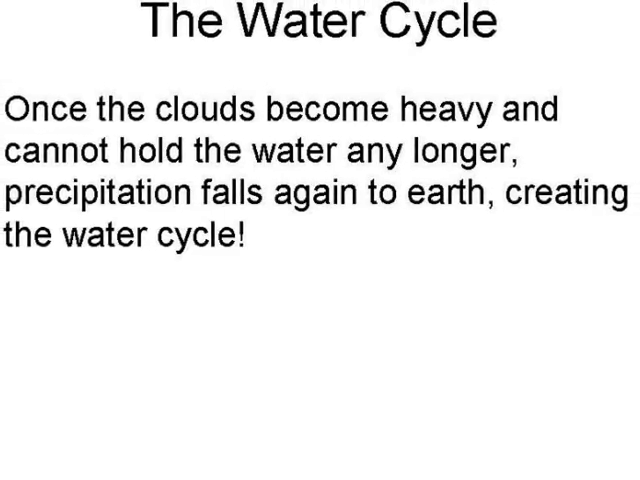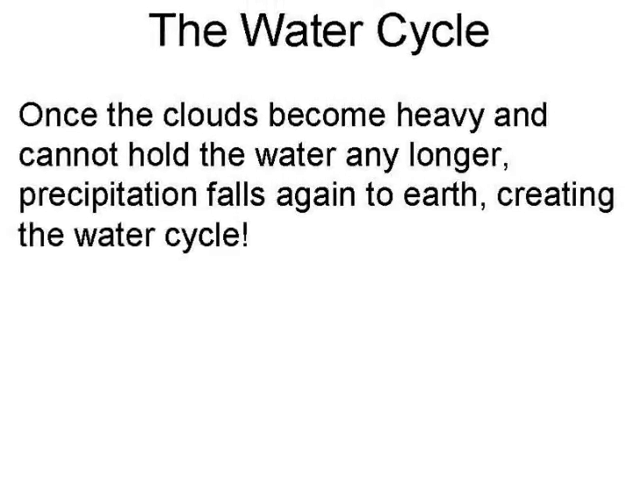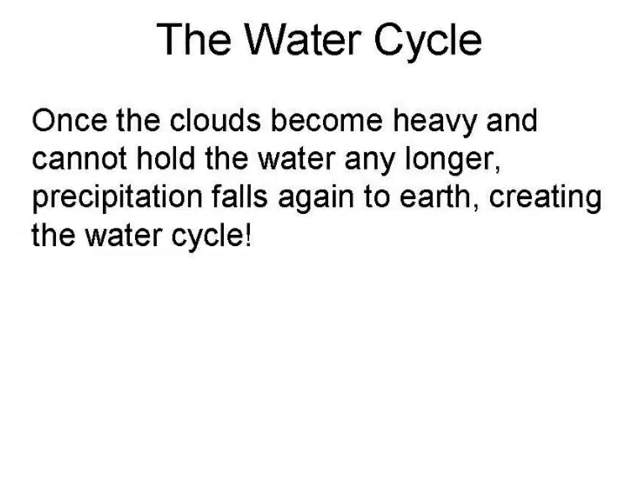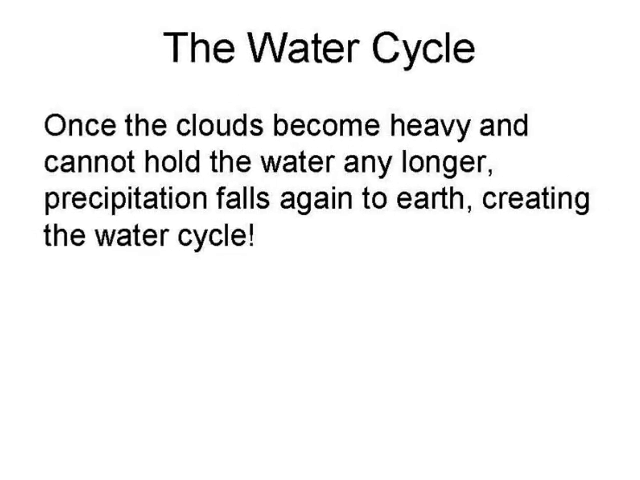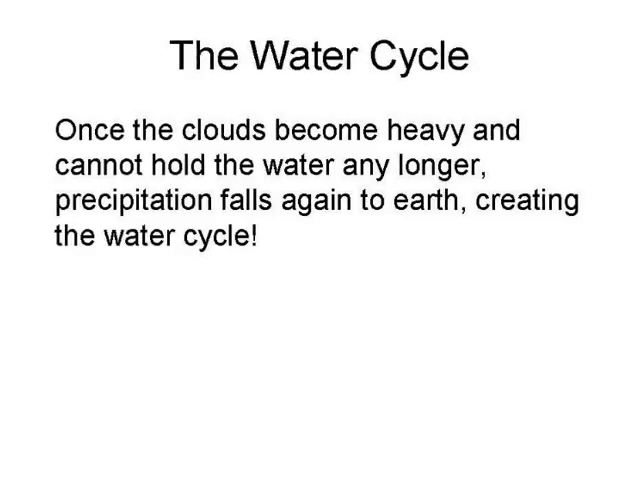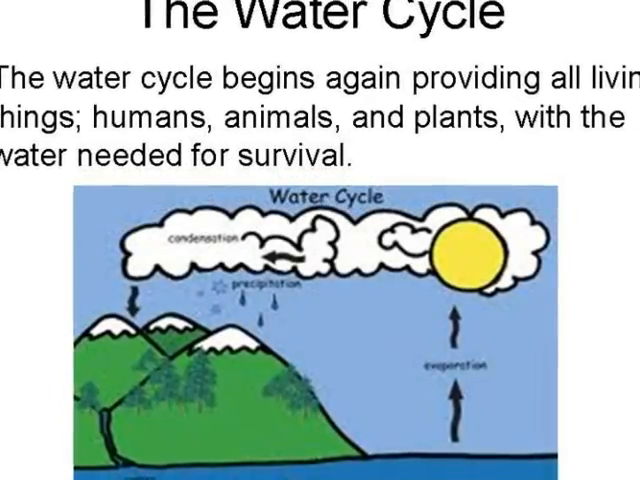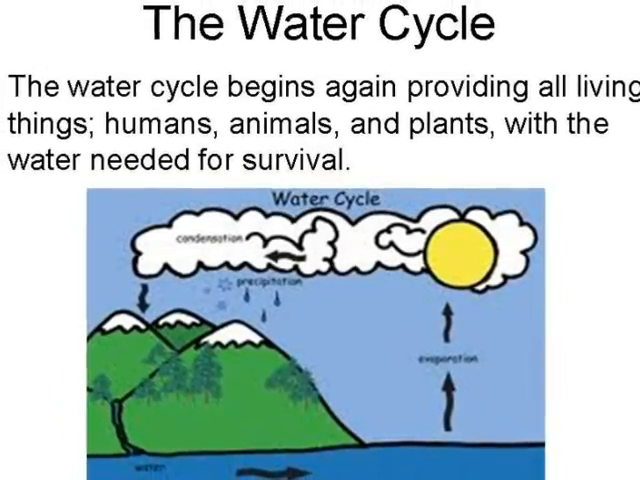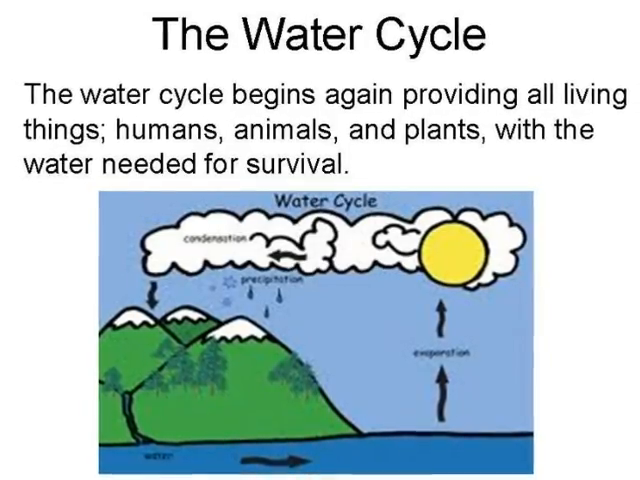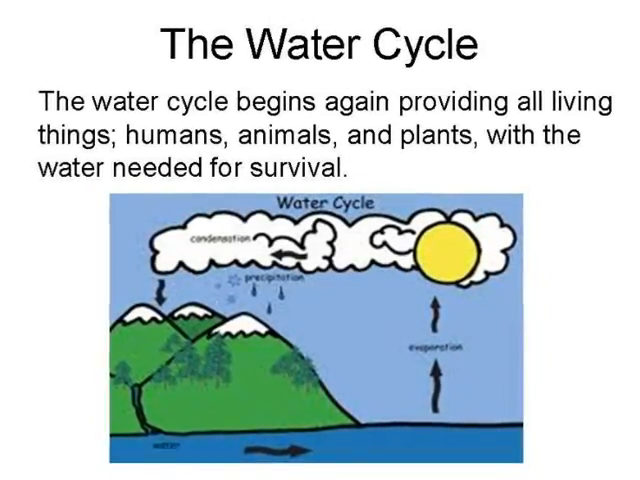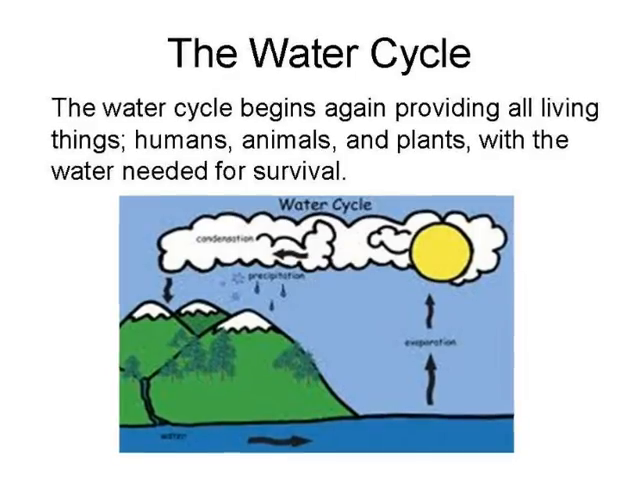Once the clouds become heavy and cannot hold the water any longer, we are back to step 1. Precipitation falls again to Earth, creating the water cycle. The water cycle begins again, providing all living things, including humans, animals, and plants, with the water needed for survival.